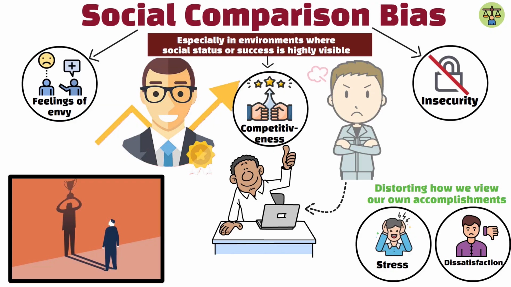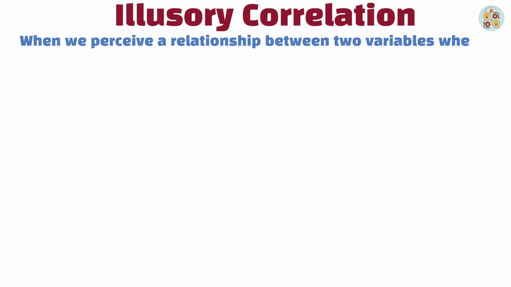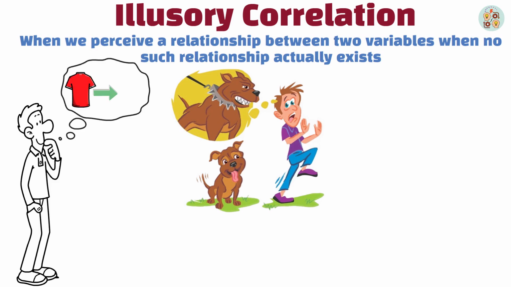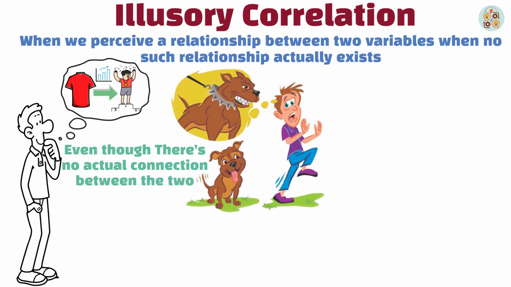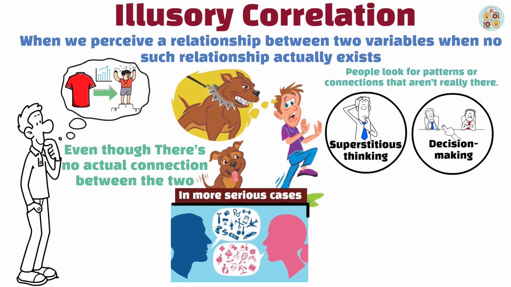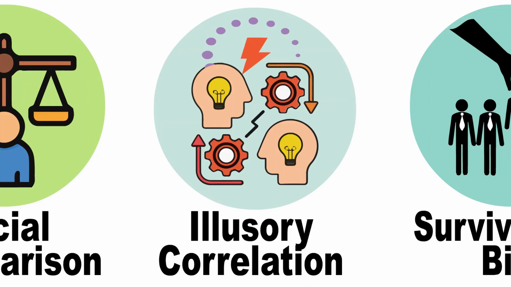Illusory correlation. Illusory correlation happens when we perceive a relationship between two variables when no such relationship actually exists. For example, someone might believe that wearing a lucky shirt improves their chances of winning a game, even though there's no actual connection between the two. This bias can lead to superstitious thinking and irrational decision making, as people look for patterns or connections that aren't really there. In more serious cases, illusory correlations can contribute to stereotypes, where people incorrectly link certain traits or behaviors to specific groups.